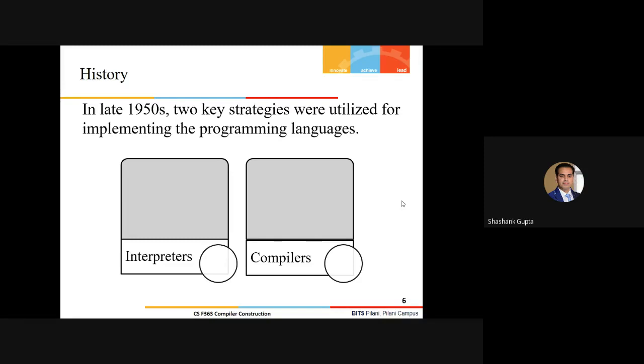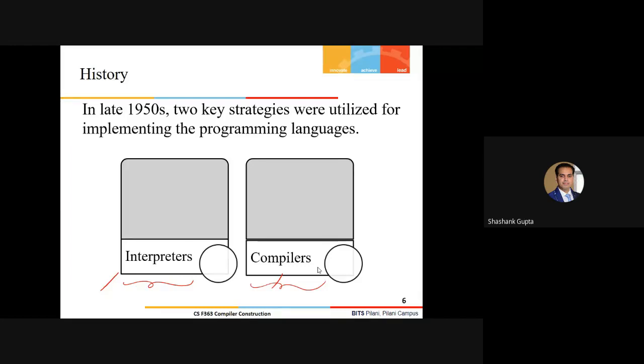Generally, two strategies were utilized for implementing programming languages: interpreters and compilers. Make a note of this. Right now I'm not going to discuss what exactly these two are, hoping all of you are aware of what an interpreter and a compiler are. If not, we'll come to this very shortly in the same lecture.